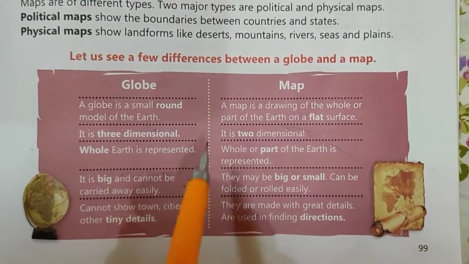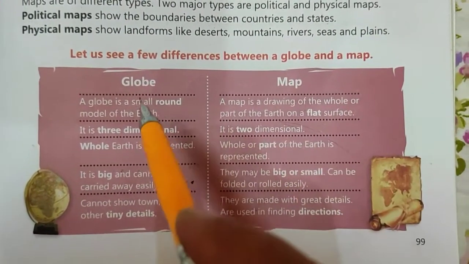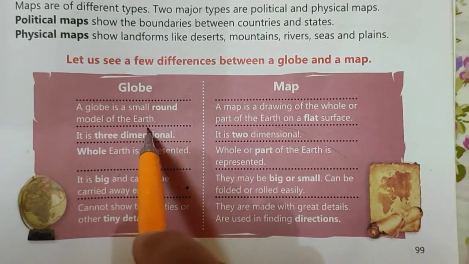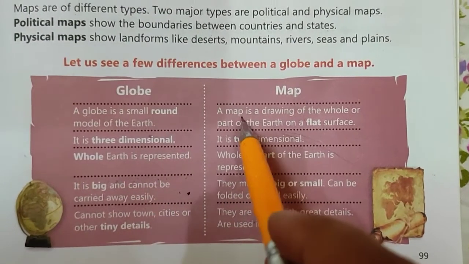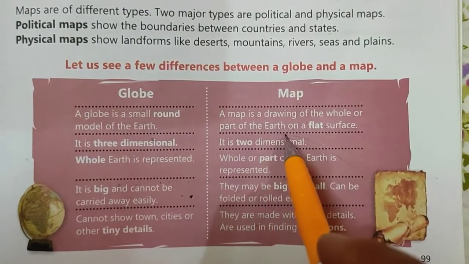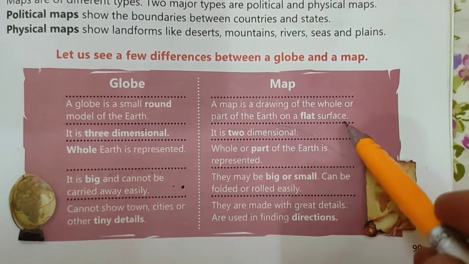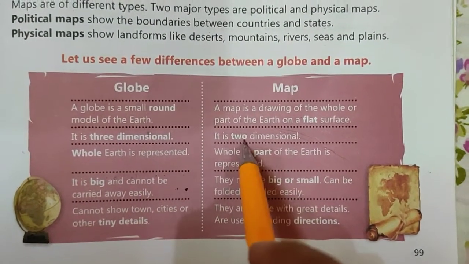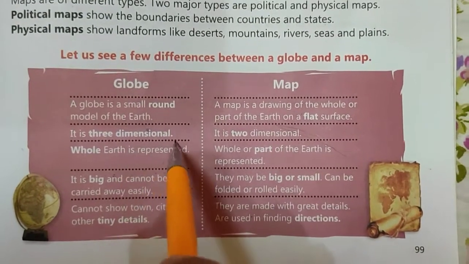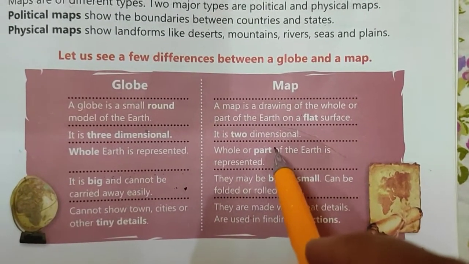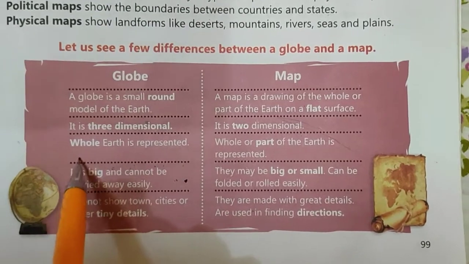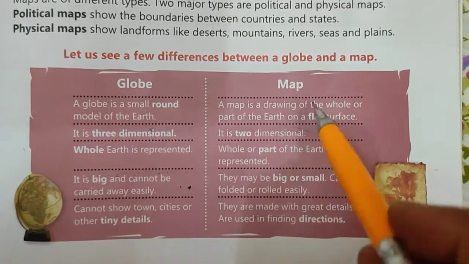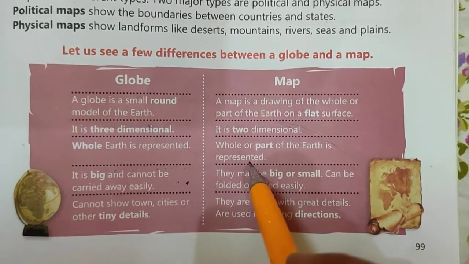Now let's see what is the difference between a globe and a map. A globe is a small round model of the earth. This is what I have explained you earlier also. A map is a drawing of the whole or part of the earth on a flat surface. This also I have explained you. This globe is three-dimensional, whereas map is two-dimensional. On a globe, the whole earth is represented. On a map, whole or part of the earth is represented.